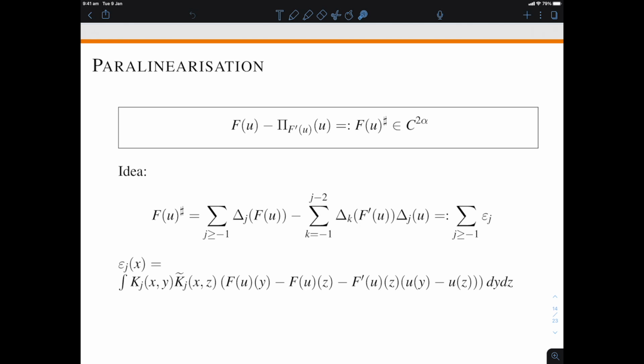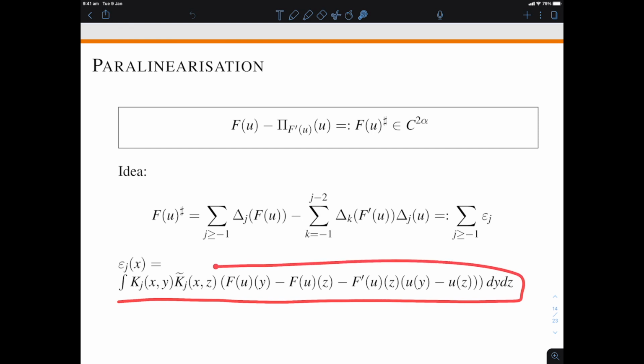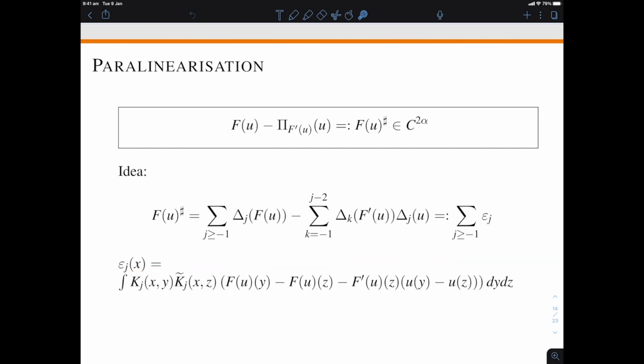So you can write ε_j as a convolution operator, and then you can exploit some fundamental properties of these kernels. The kernels that come from the Δ_j's have mean 0, and the kernels that come from the sum of the Δ_k will have integral 1. Now what this allows you to do is to add terms like this one or this one for free because you're integrating them against K_j(x,y), which has mean 0.